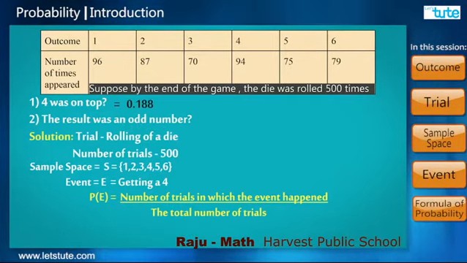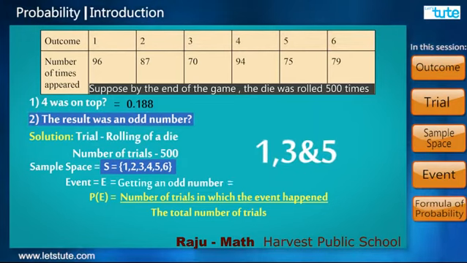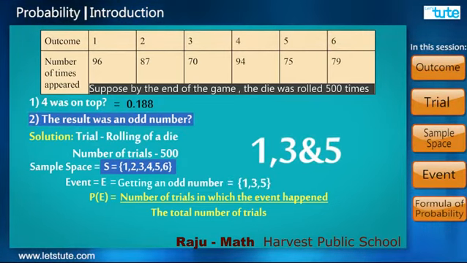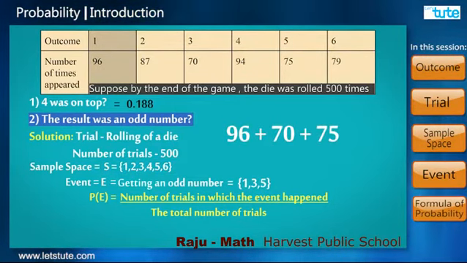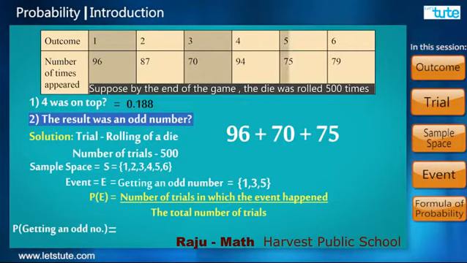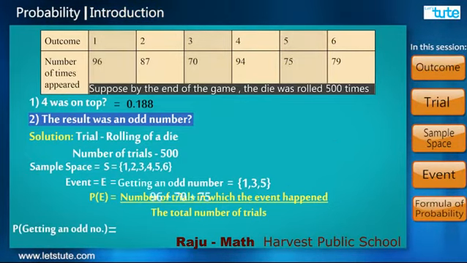For the second part, the desired event is getting an odd number. Of all the outcomes in the sample space, the odd numbers are 1, 3 and 5. So, the probability of getting an odd number is (96 + 70 + 75) upon 500, or 241 upon 500, or 0.482.